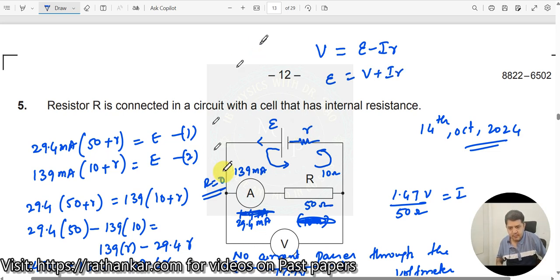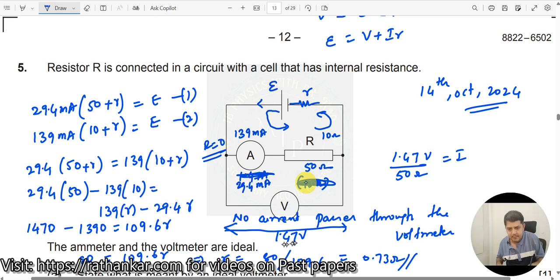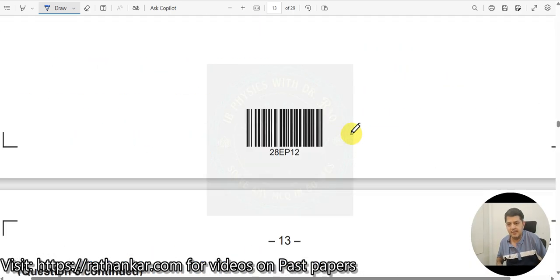What was V? We already took V equal to 1.47. When did we take this? When the current was 29.4 milliampere and the resistance R here, we already found to be 0.7 ohms, right? So let me write it down once again here.